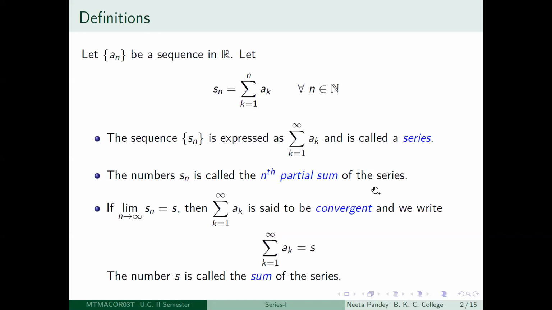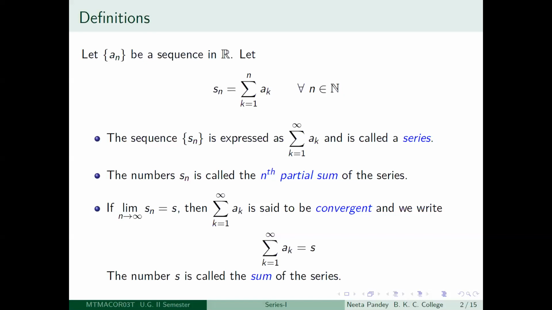And our definition is that if limit n tending to infinity Sn is equal to S, then we say that the series summation k equal to 1 to infinity ak converges, and we write this as summation k equal to 1 to infinity ak is equal to the limit n tending to infinity Sn.